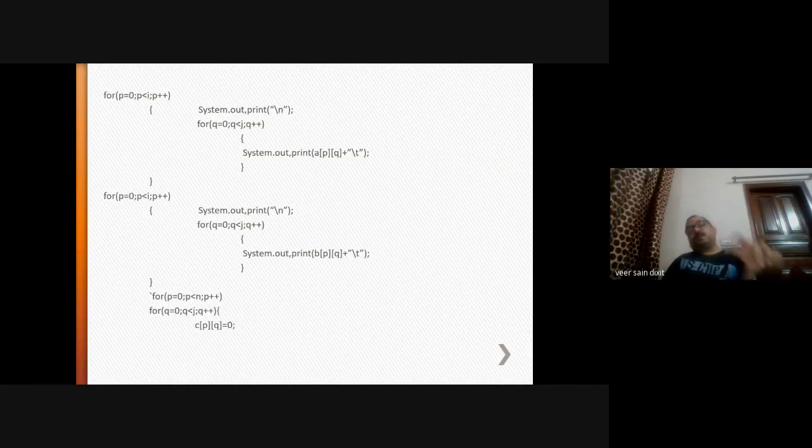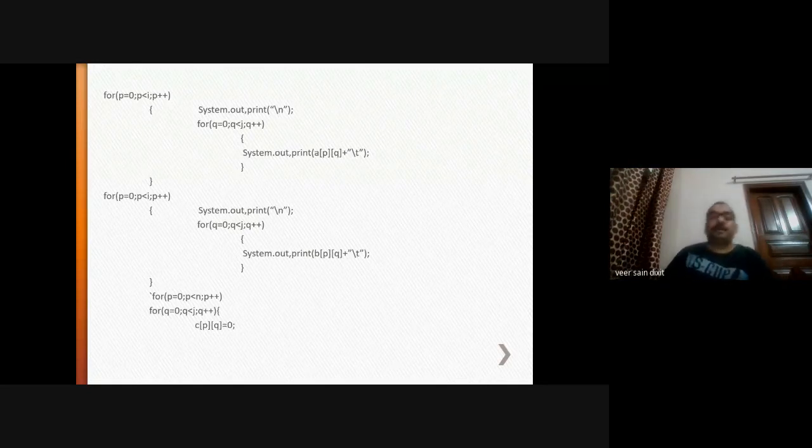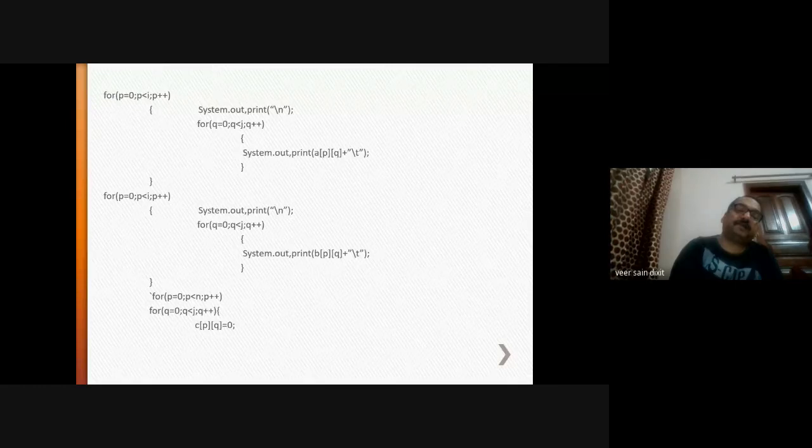The only difference is in the logic. There the logic was addition. Here the logic is multiplication. For that we need a third variable, and we need to initialize that variable C[p][q] to 0. Two loops are there.